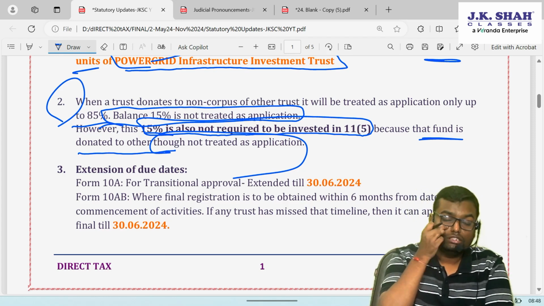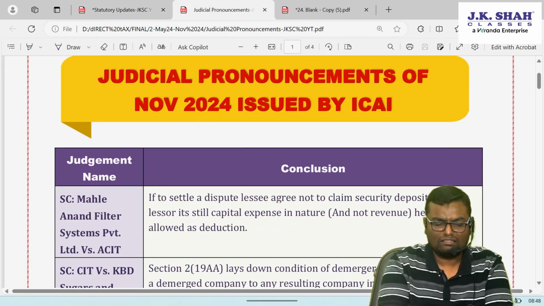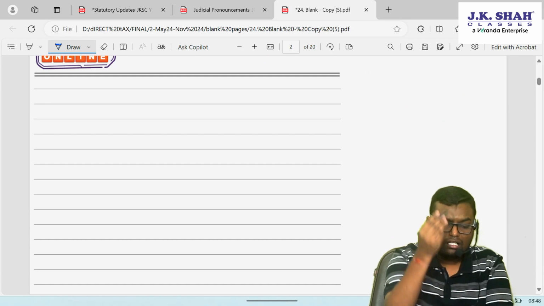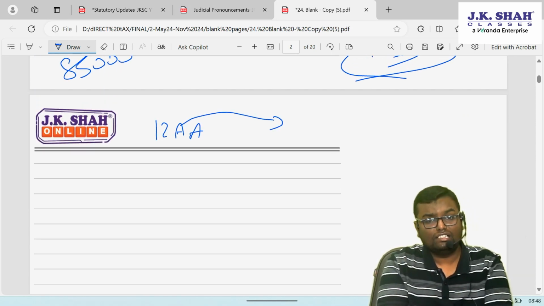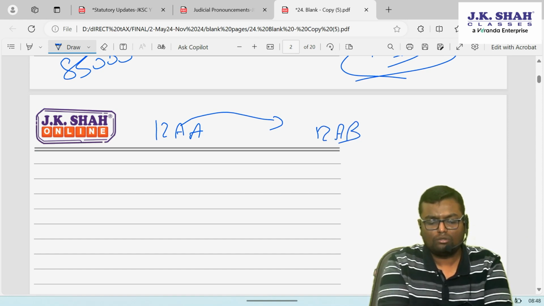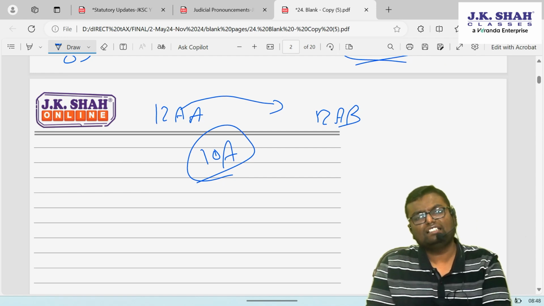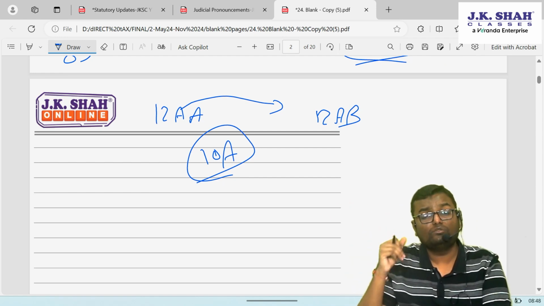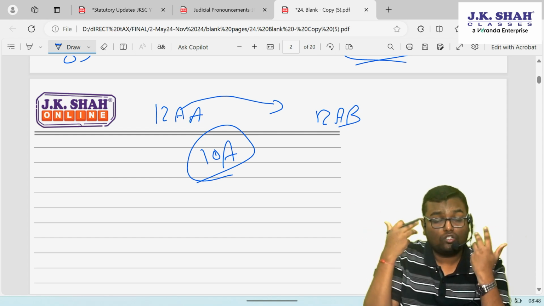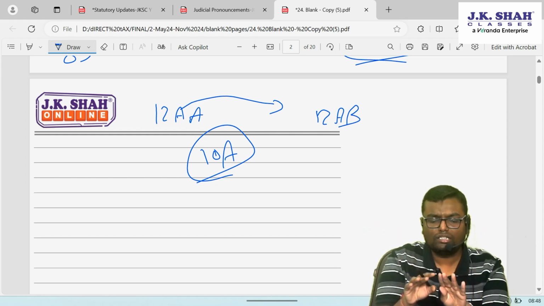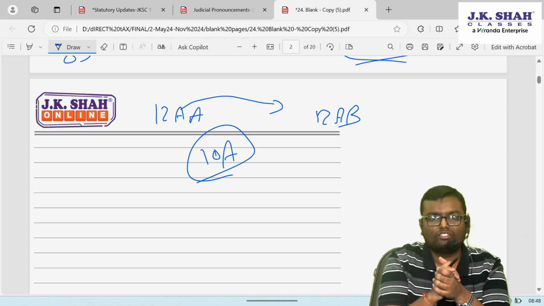Now, there are two kinds of registration which a trust needs to take. First of all, there are many registrations which a trust needs to take. Earlier, the trusts which were registered under section 12AA, now have to get transitionally registered under 12AB. They have to file form number 10A, wherein they will be given a new 12AB certificate. And that due date is already over. The transitional period was done. Now those who forgot to do transitional registration cannot do that transitional registration. They have to take a new registration of 12AB.